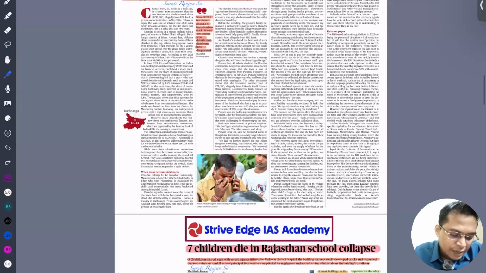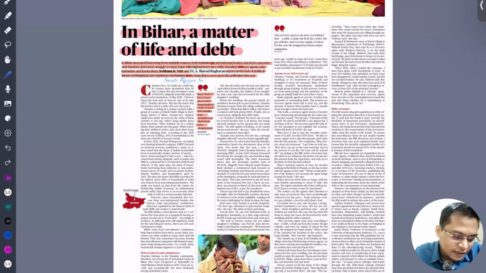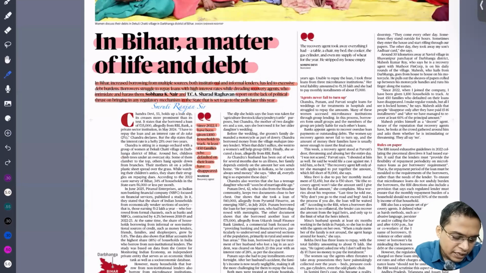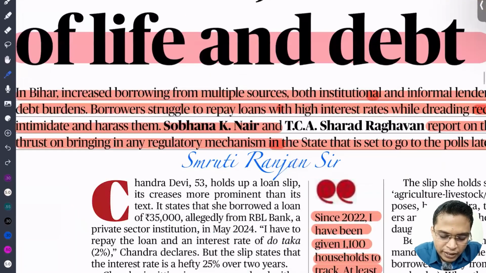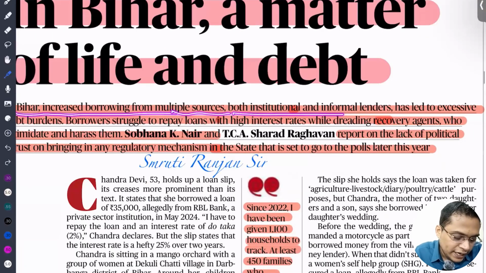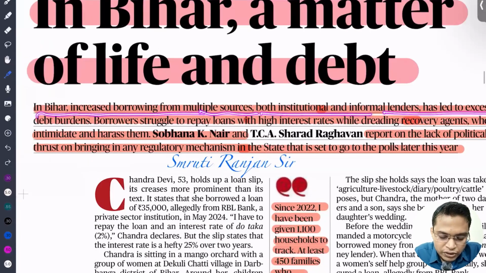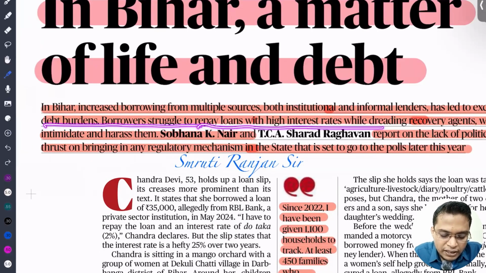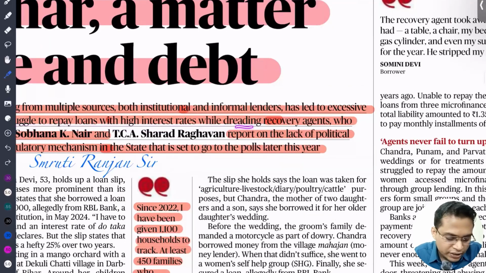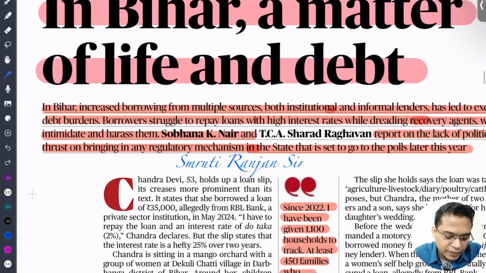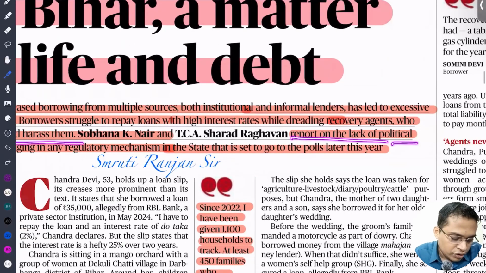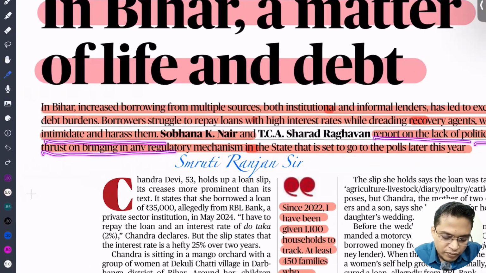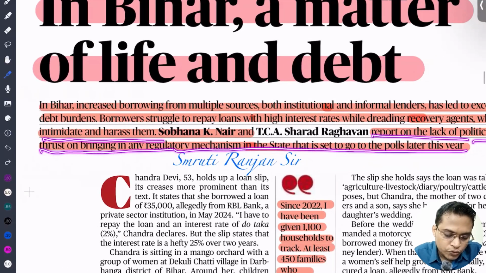In Bihar, a matter of life and debt. Debt means loan. In Bihar, increasing borrowing from multiple sources, both institutional and informal lenders, has led to an excessive debt burden. Borrowers struggle to repay loans with high interest rates, while dreading recovery agents who intimidate and harass them. Reports show a lack of political trust and a lack of regulatory mechanism in the state set to go to polls.